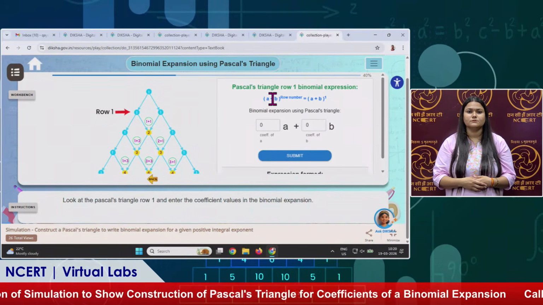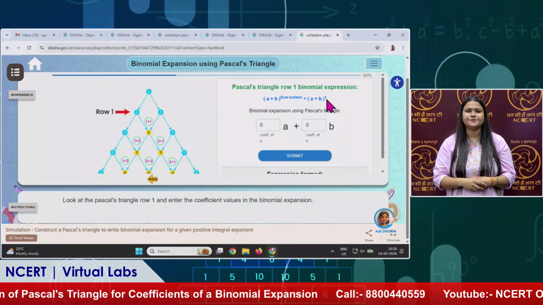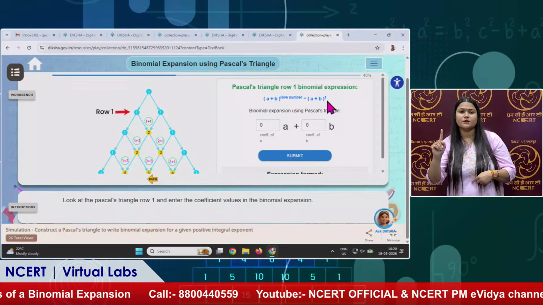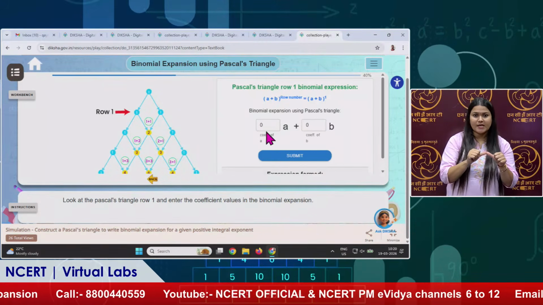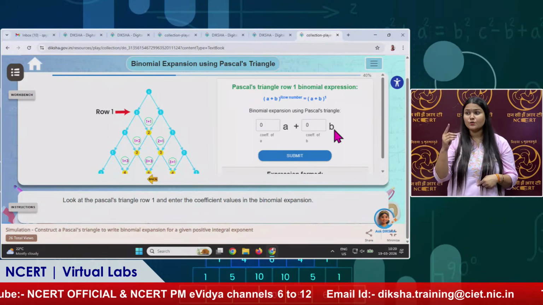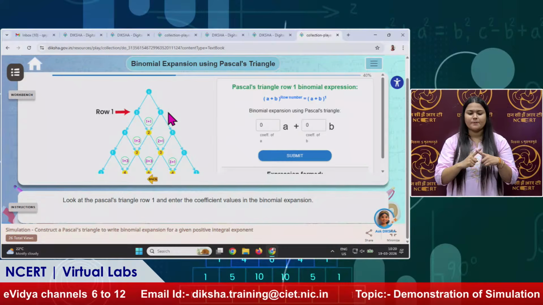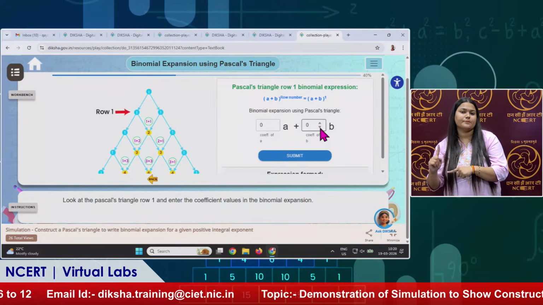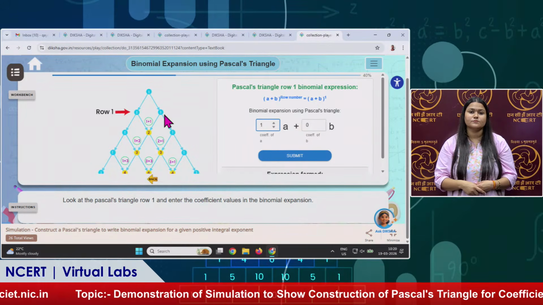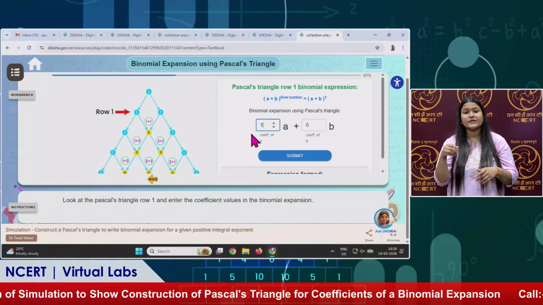Now (a + b) power 1. Earlier we saw for 0, now we will see what will happen for 1. This is (a + b) power 1, which will equal a, with a coefficient multiplying this a and a coefficient multiplying b. So what will come here? This one will come here multiplied to a and this one will come here multiplied to b. What will be the values from row 1? We can see 1 and 1 are the coefficients. Coefficient means the number that is multiplied to the variable, as you can see here.